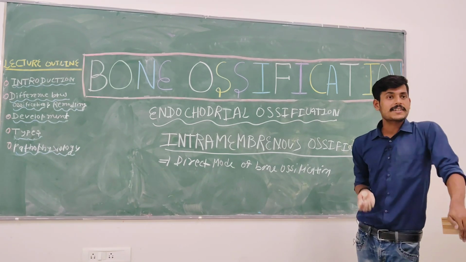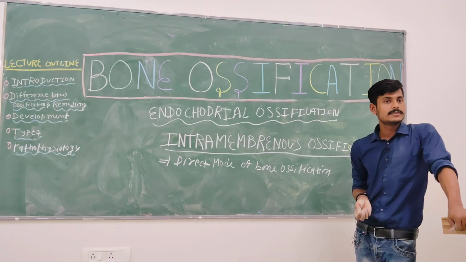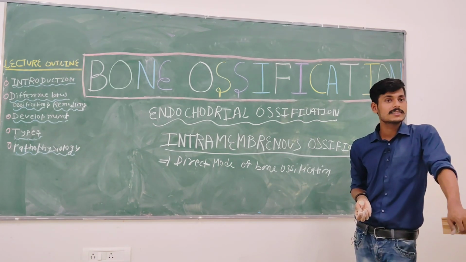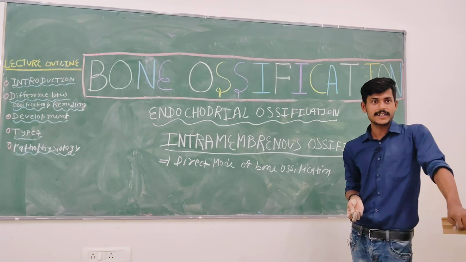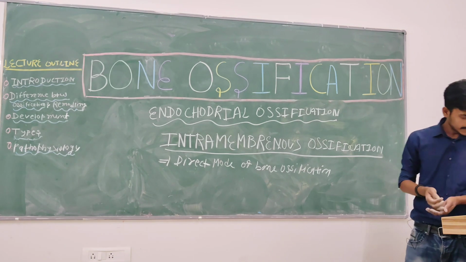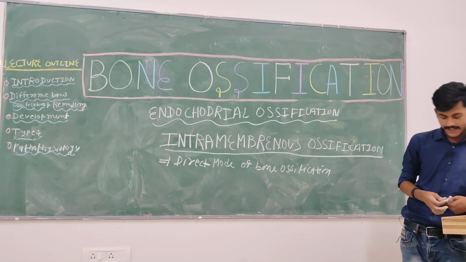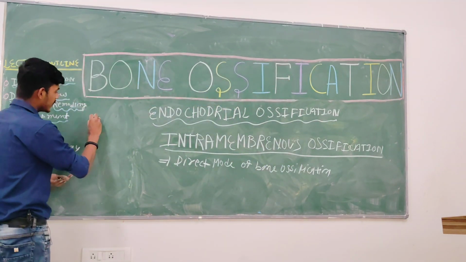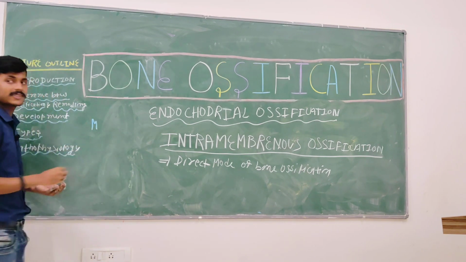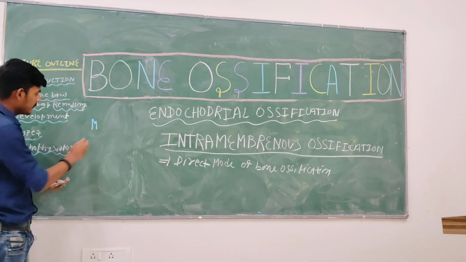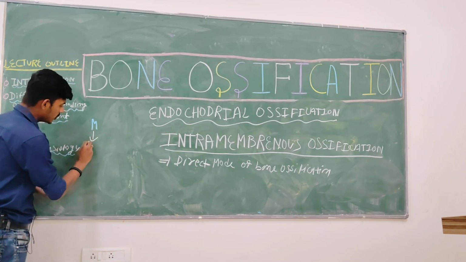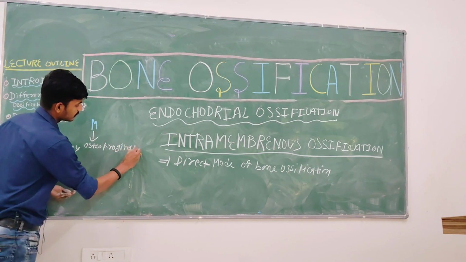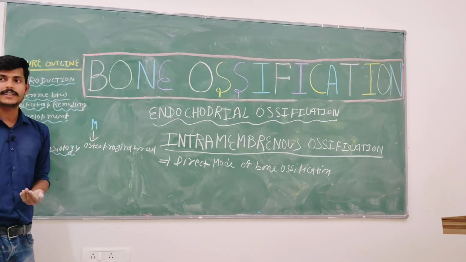So this time the mesenchymal cell has to express not the chondroblast. Which blast? Osteoblast. Understanding? Now, the osteochondroprogenitor cell, basically your mesenchymal cell, I am writing mesenchymal cell as M, will form the osteoprogenitor cell.